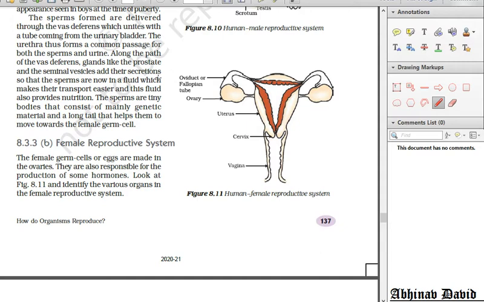That is why cervix and vagina are together called the birth canal. So these things we have seen, and there are a few things which are left, so we are going to continue today. There are a few terms that you should know. Implantation I already told you, and one more term is called ovulation.